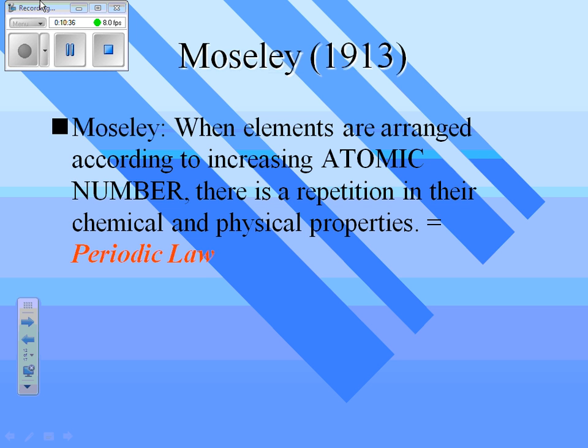But an amazing thing happened. When we learned about atomic number, Moseley, another Englishman, did a couple of experiments as well. And he figured out that the properties of the elements that Mendeleev put together just because they fit right, they actually go in order by atomic number of protons. Something Mendeleev couldn't have talked about because we didn't know about protons back then. So Moseley switched the order of the periodic table. Instead of increasing by atomic mass, he went up by atomic number. And that gives us the modern periodic table.